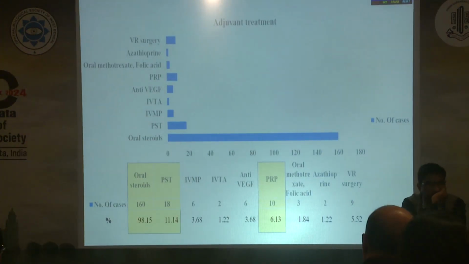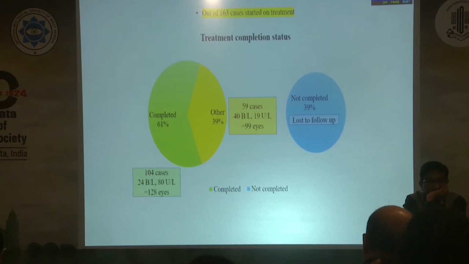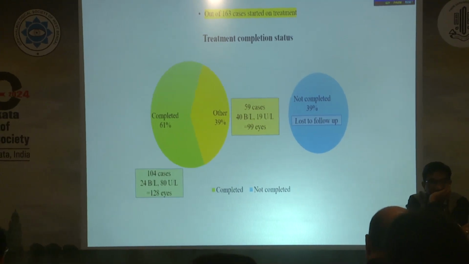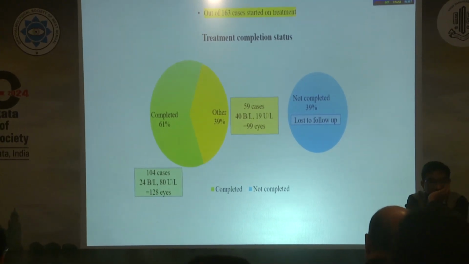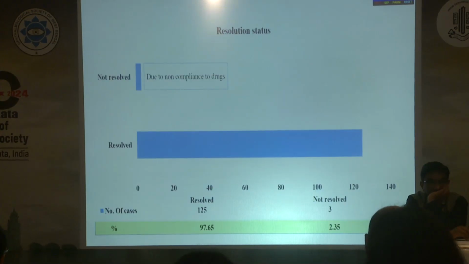Amongst adjuvant treatment, oral steroids were started in almost 98.15% of the patients, followed by PST in 11.14% of the patients, and PRP was done in 6.13% of the patients. Out of 163 cases who were started on treatment, 104 cases, that is 128 eyes, completed the treatment, and 59 cases, that is 99 eyes, were lost to follow-up.